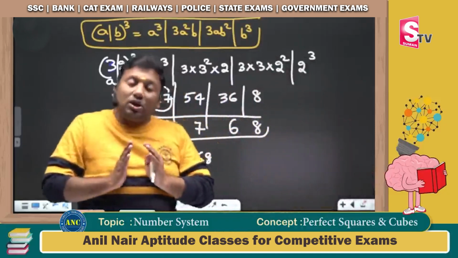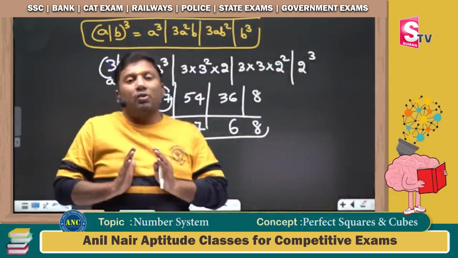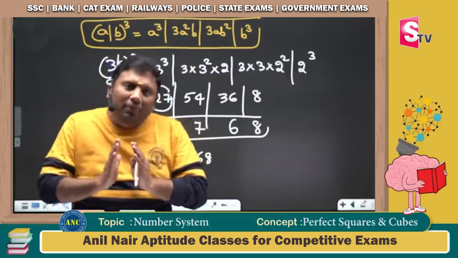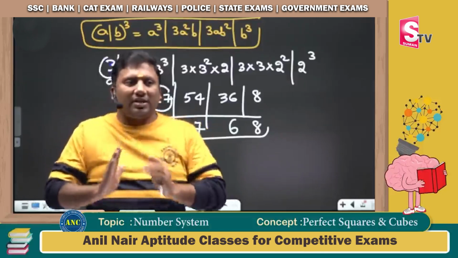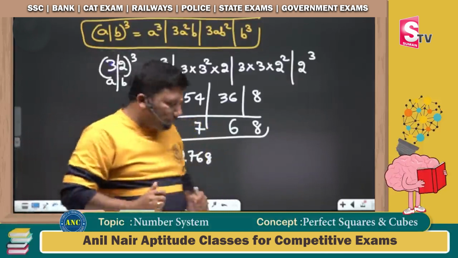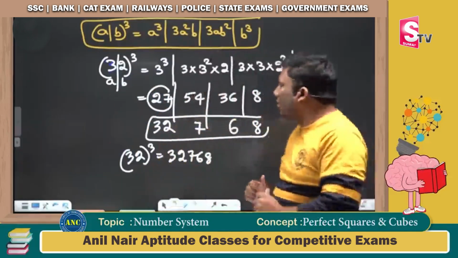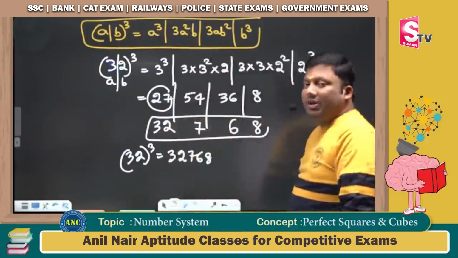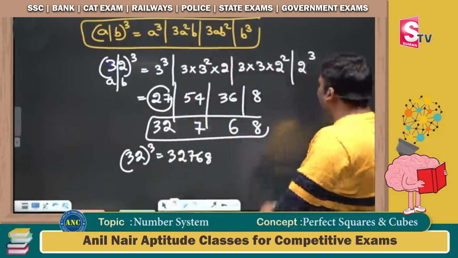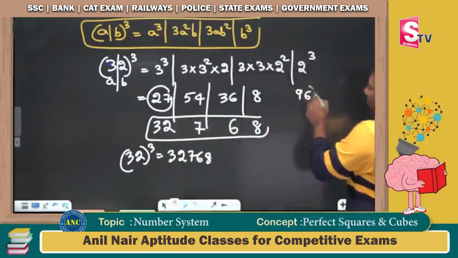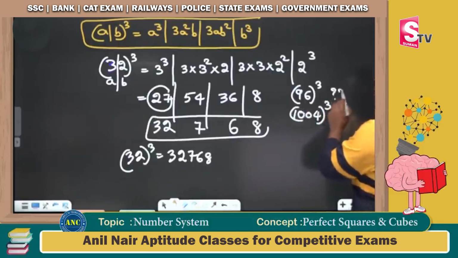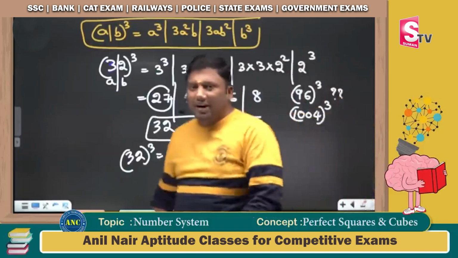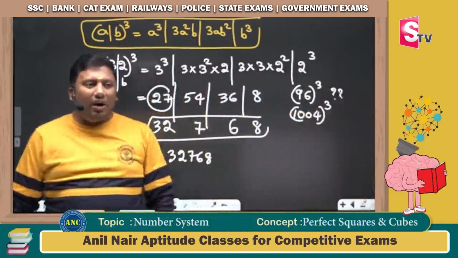Why are we doing this logic? Because I want to take up an original CAT question: x cube and (50 plus x) whole cube have the same last 2 digits only when x is even. So 32 whole cube is 32768. A student might ask, sir, how to find 96 whole cube or 1004 whole cube? Don't you think this logic will be a little difficult? Yes, that is the reason we optimize.